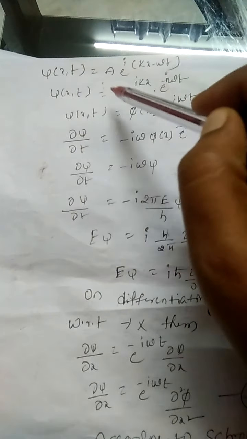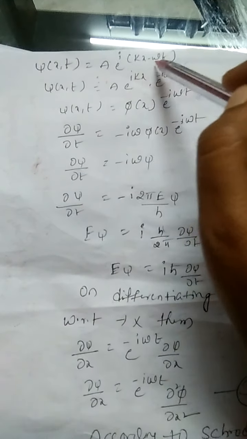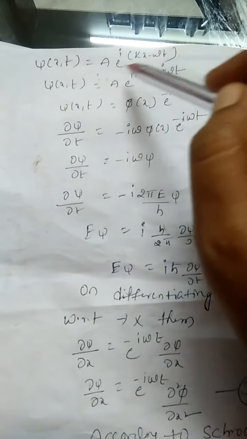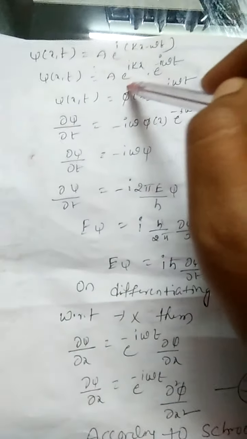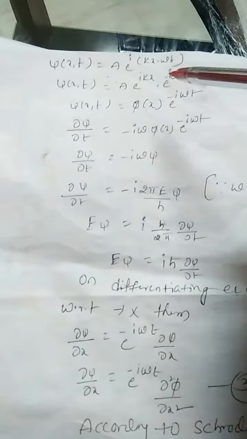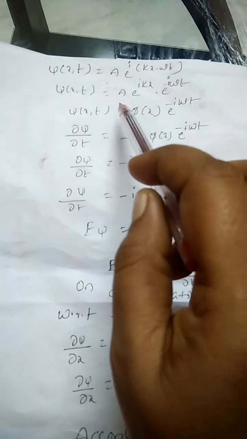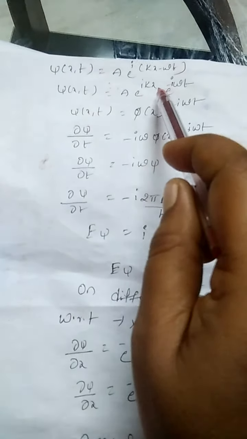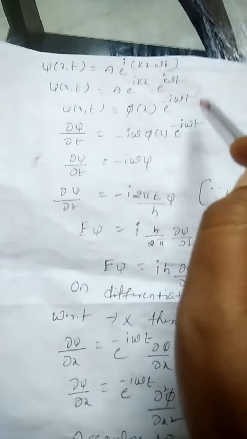Now it can be written as A e to the power of ikx into e to the power of minus i omega t, because we have to separate the position and time coordinates. So psi of x comma t equals phi of x into e to the power of minus i omega t.